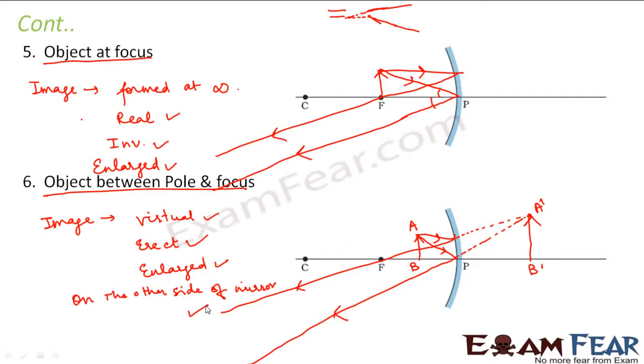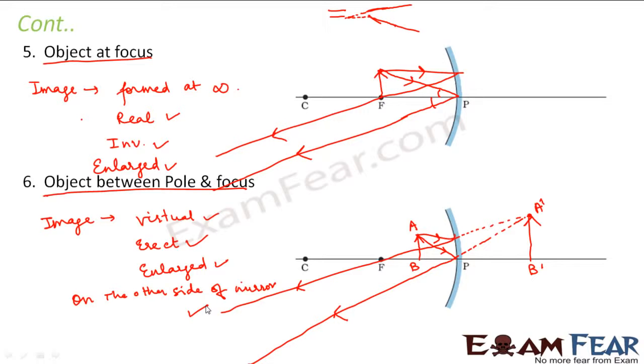So what conclusion did you get from this? We saw here that in case of a concave mirror, it is not necessary that you will always get real images. In a concave mirror, it always depends upon the location of the object. If the object is placed very close to the mirror, in that case, you get a virtual erect image. But if the object is a little far from the mirror, you always get real and inverted images, right? So that is why concave mirrors are put into applications where the object is very near to the mirror.